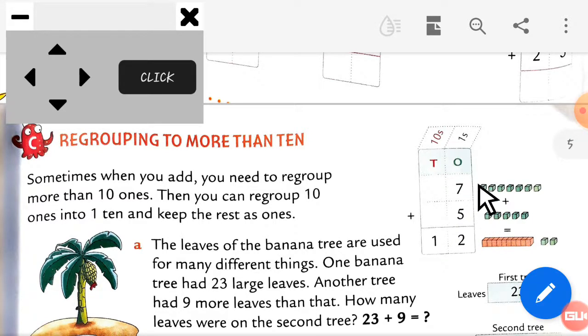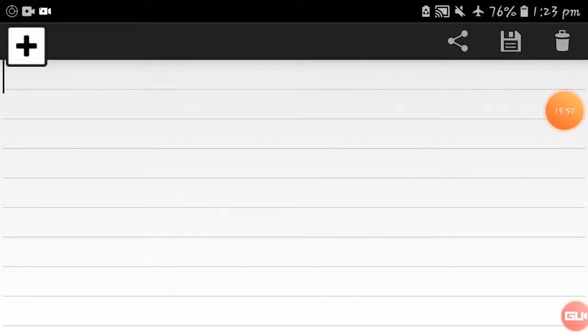See this, at the ones column 7 plus 5. So how much is 7 plus 5? 7 plus 5 is equal to 12. So here is the answer, you can see this 12. Okay, let me explain this with an example. Okay students, I'll show you through the example.